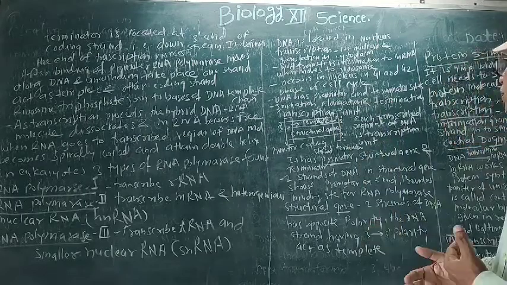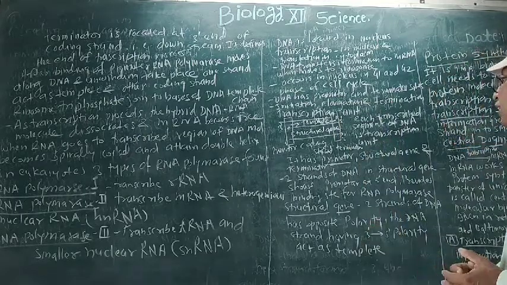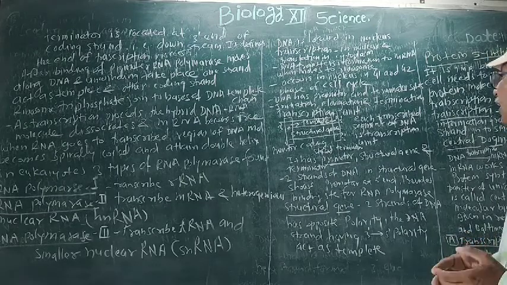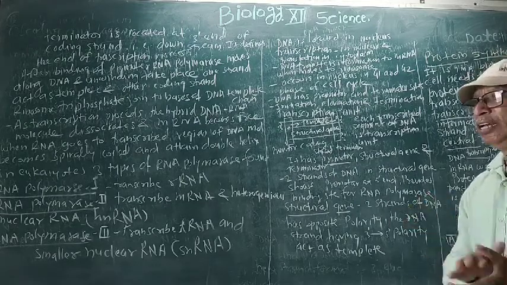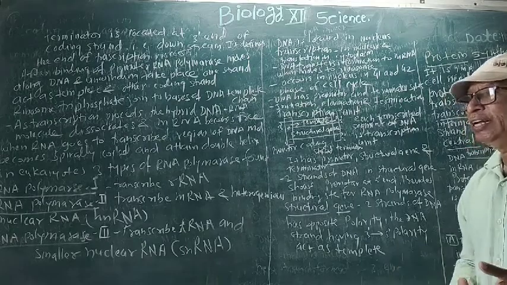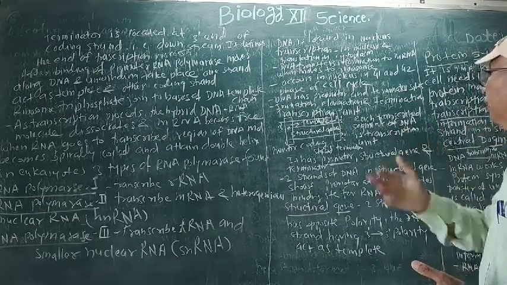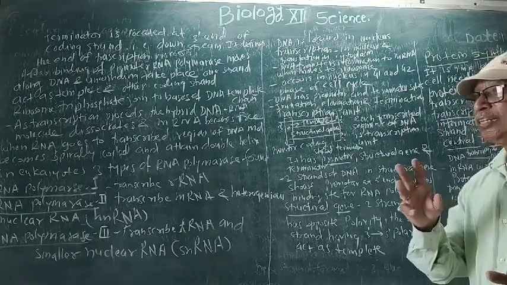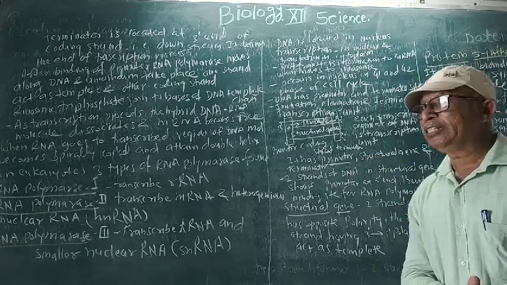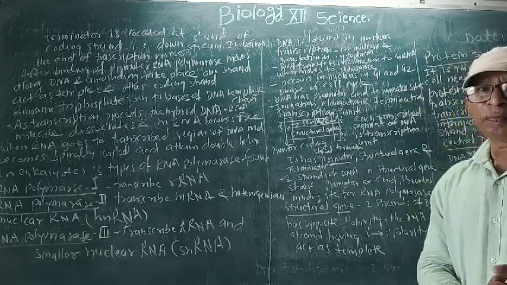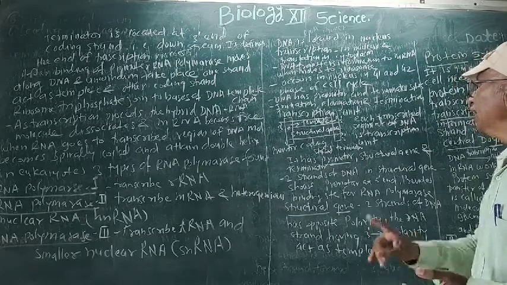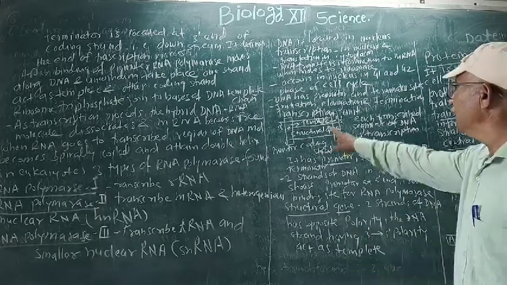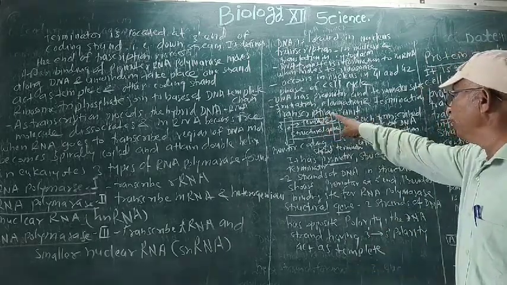So it has promoter and terminator sides. So initiation, there are three steps: initiation, elongation and termination. These are the three steps involved in the protein synthesis: initiation, elongation and termination. See here, this is the transcription unit.